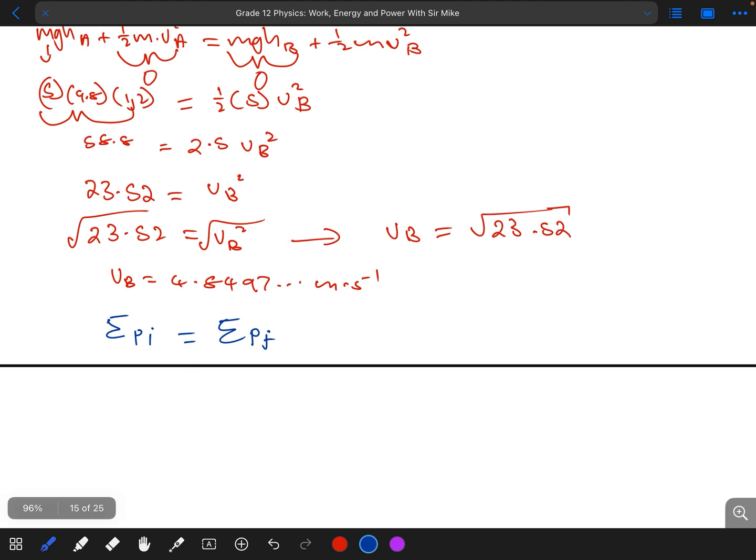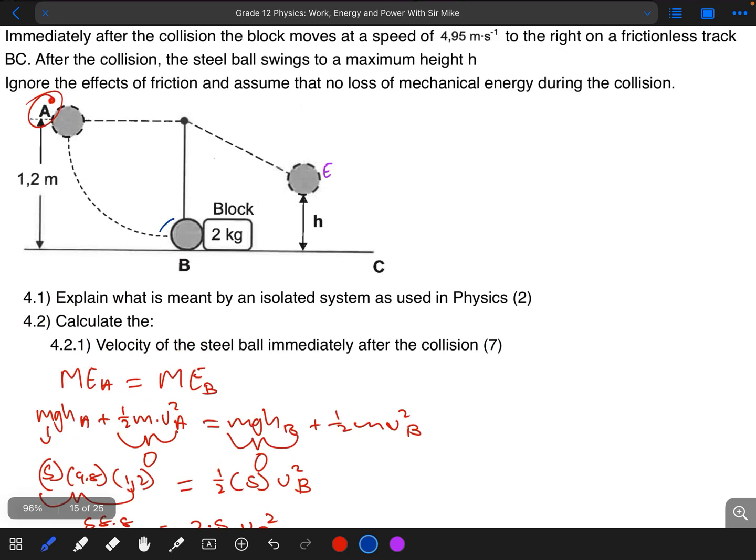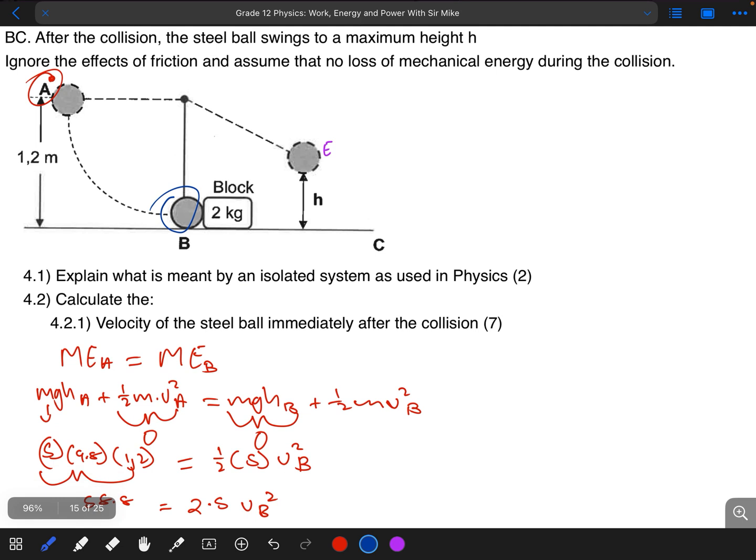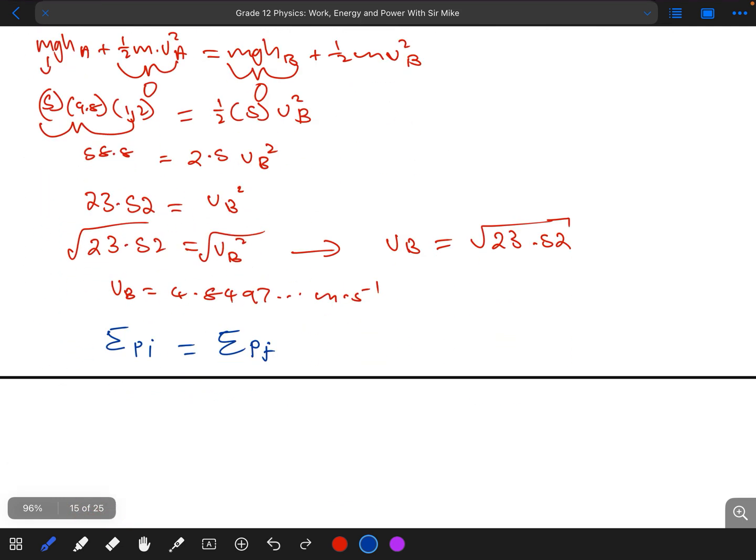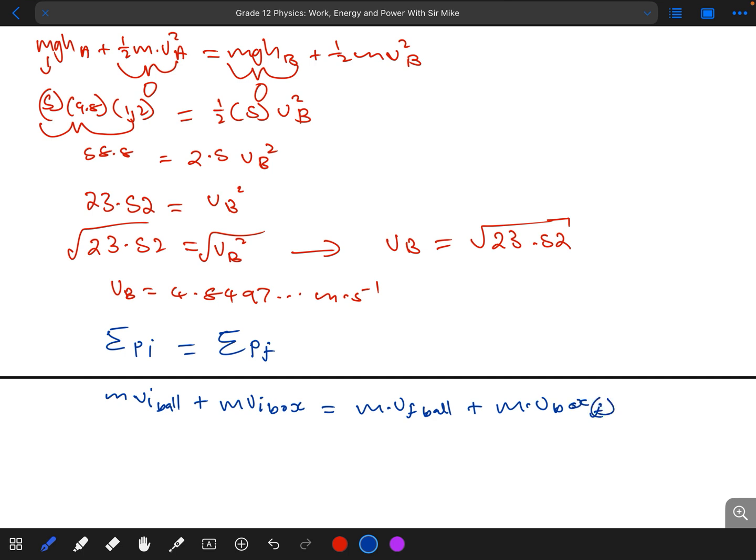Remember that we have two objects: object A, the steel ball, and the block. So it will simply be mass multiplied by the initial speed for the ball, plus mass multiplied by the initial speed of the box, being equal to mass multiplied by the velocity of the ball after, plus mass multiplied by the velocity of the box after the collision, which is the final.